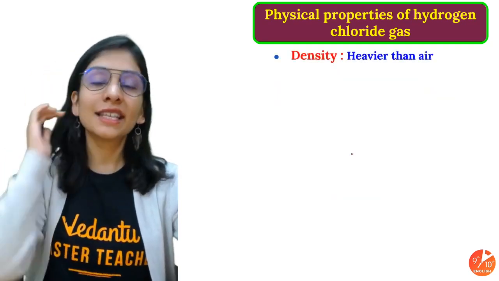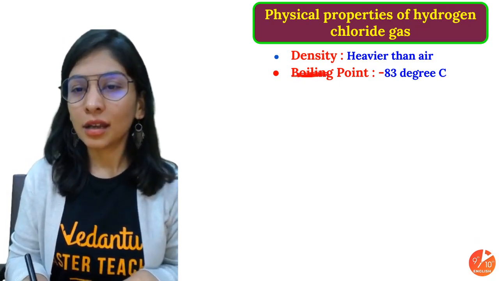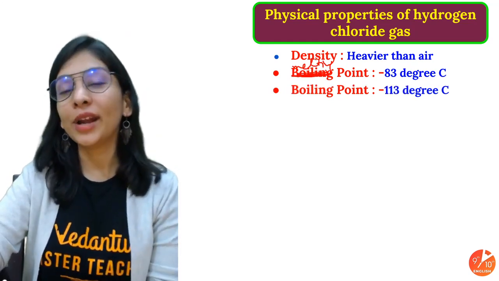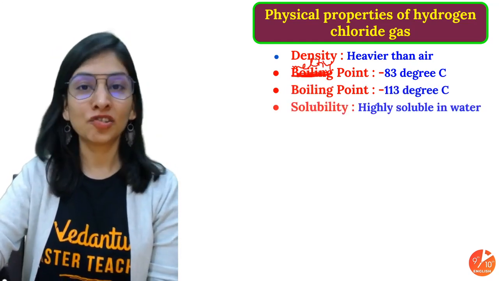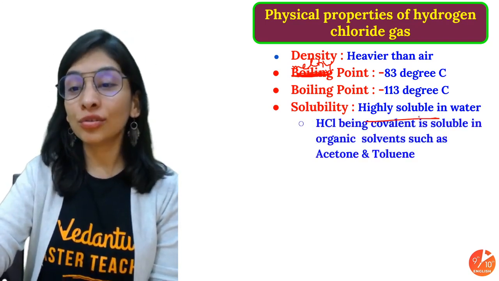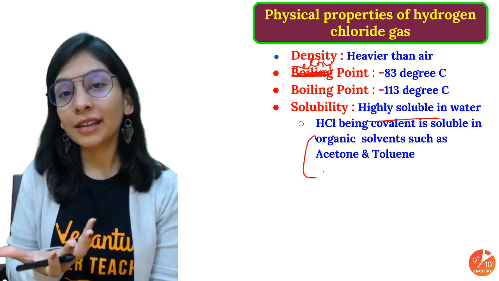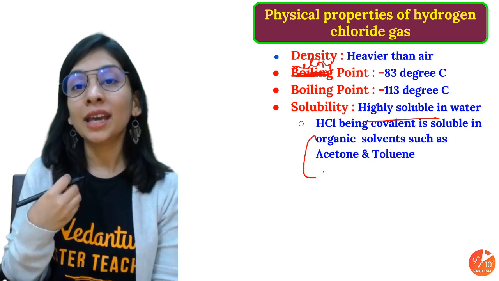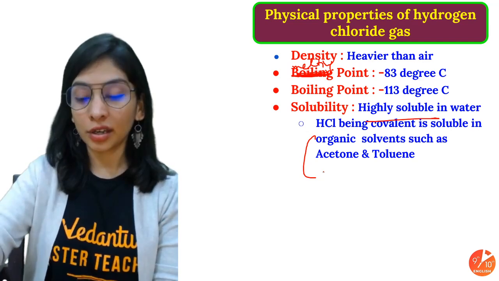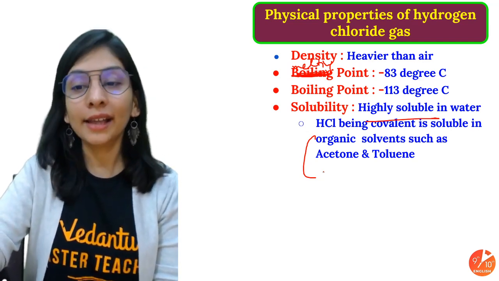Density, as I told you, is heavier than air, 1.28 times heavier. Its melting point is minus 83 degrees Celsius and its boiling point is minus 113 degrees Celsius. Solubility is high in water. We discussed that already, it will give you acid. And it's covalent, so it's soluble in organic solvents. HCl is covalent in nature, so it will dissolve in covalent kinds of solvents. Organic solvents are covalent in nature, so it is able to dissolve in acetone, even toluene. Yeah, so let's move ahead now.